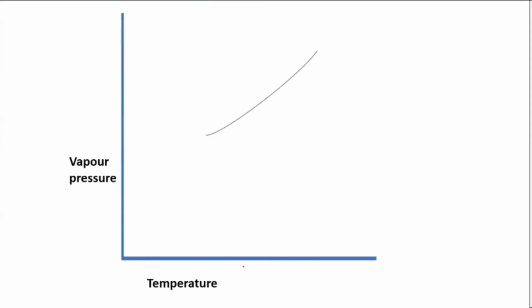You have seen it graphically, so you are able to understand: you have the vapor pressure on this side and temperature on the other side. This is for the solvent. As the temperature decreases, for the solvent the vapor pressure also decreases. Similarly, when I'm talking about the solution, the same thing happens. As the temperature decreases, the vapor pressure also decreases. And on the other side, we make use of the solid also, because we are talking about when they become equal, so I have to take the solid graph as well.